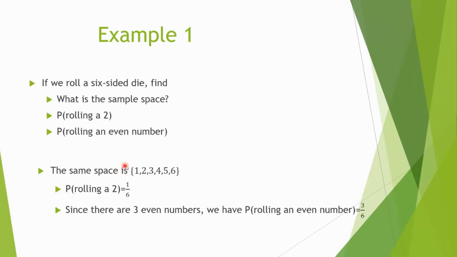Okay, what's the probability of rolling a 2? Well, how can you roll a 2? There's only one outcome there, right? There's only one outcome corresponding to rolling a 2 itself. So we have 1 on top, and then we divide by how many outcomes there are. There are 6. So it's 1 over 6.